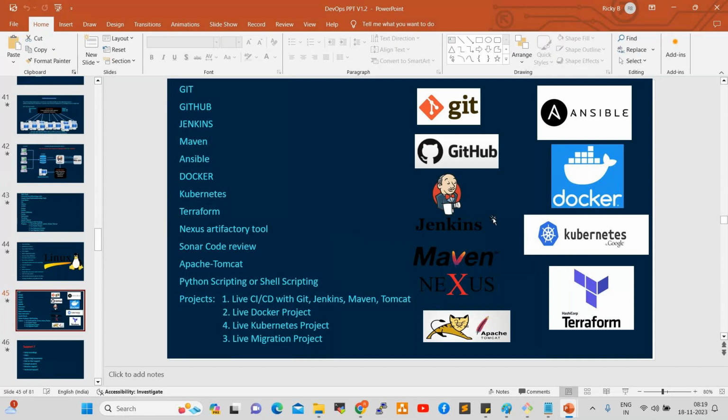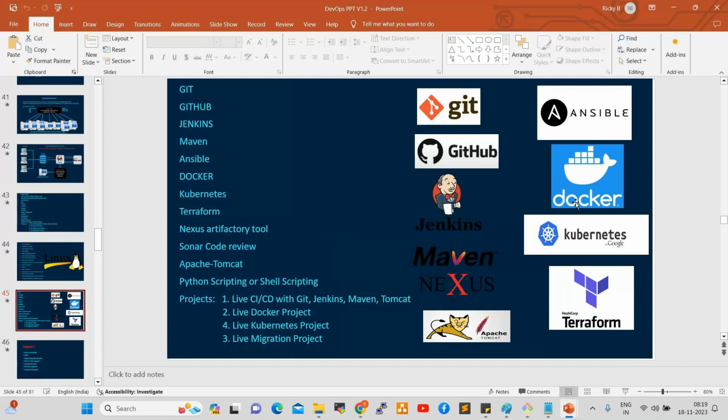So if you are good in at least 2 or 3 tools... We are going to learn this many tools, right? But we don't use all the tools in the same project. If you are good in at least two or three tools, you can easily crack your interview. And if you learn all these tools, you can fit with any project, right? That is why we are going to learn all these tools. So everyone should focus on all the tools, right?